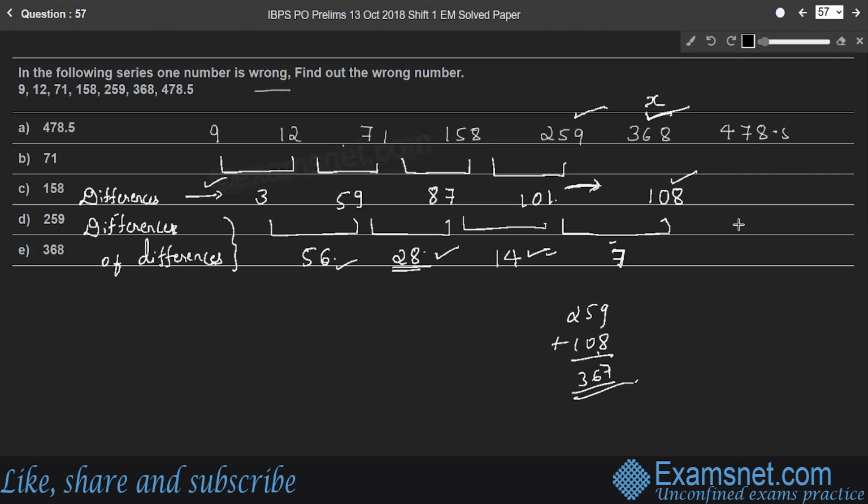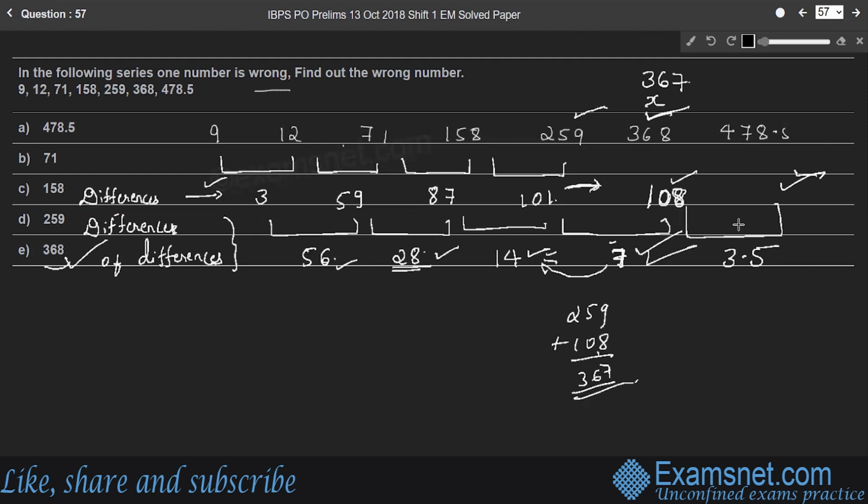Therefore, 368 is the wrong number. This should be replaced by 367, so that the difference will be 108 and the difference of differences will be 7, which is half of its previous difference, right? Let us verify this answer by taking another difference of differences. Here 7 is the difference of differences, so the next difference of differences should be 3.5.